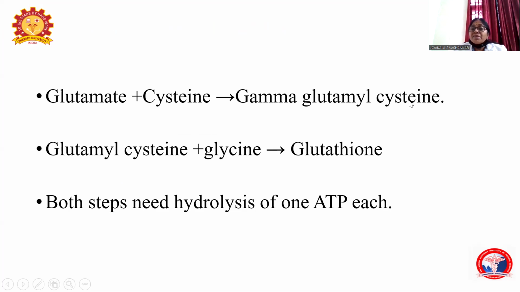This gamma glutamyl cysteine combines with glycine forming glutathione. Here also a second ATP is utilized and converted to ADP and pyrophosphate. So in the formation of glutathione, two ATPs are utilized.